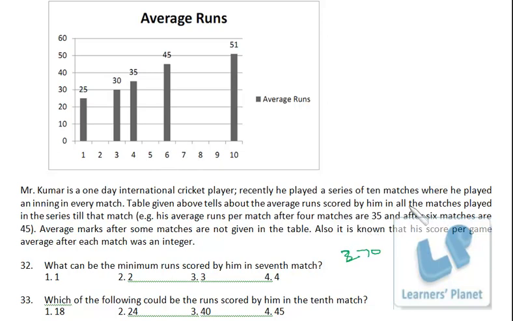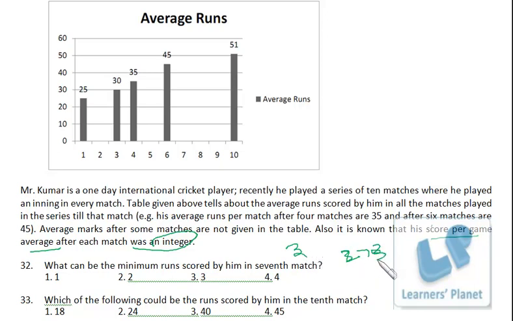Now, the important thing to be considered is that his score per game average after each match was an integer, right? So the total runs till 7 matches must be divisible by 7, then only you'll get the average as an integral value, right? So till 6 matches the total runs are 270. If we divide it by 7, we get the remainder 4, since 7 3s are 21, 60, so it's a 6 remainder.